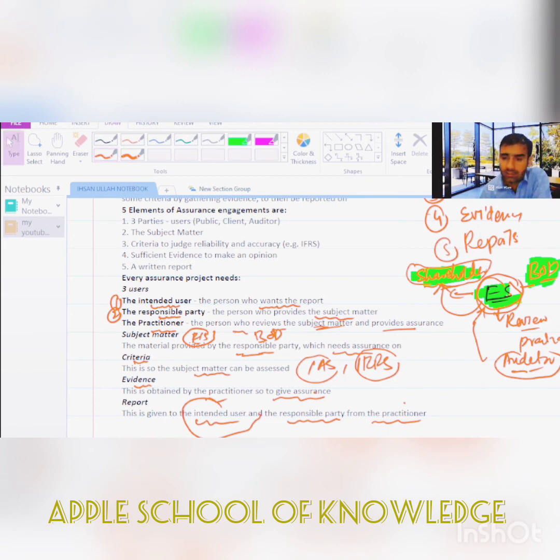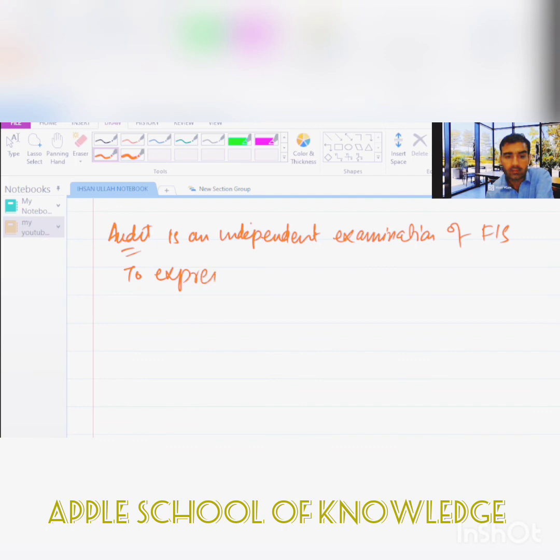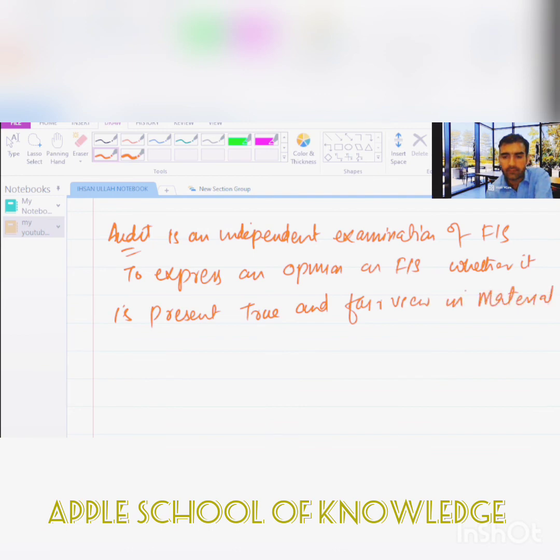So if I write here, audit is actually an independent and competent examination of financial statements to express an opinion on whether they are prepared and presented with a true and fair view in all material respects. Okay, in all material respects.